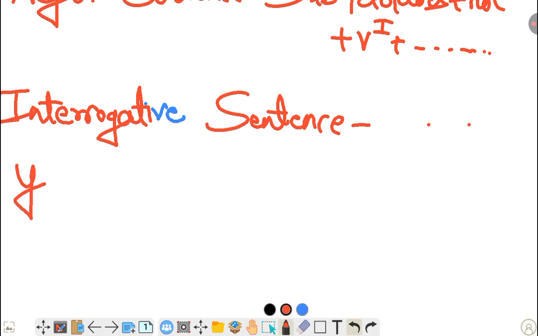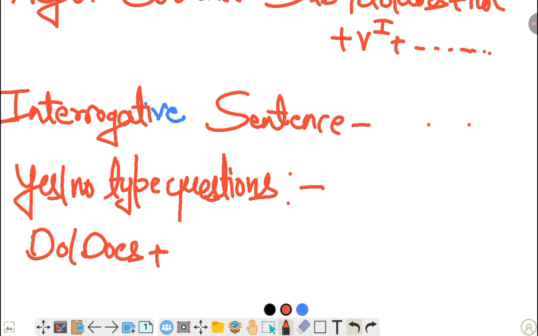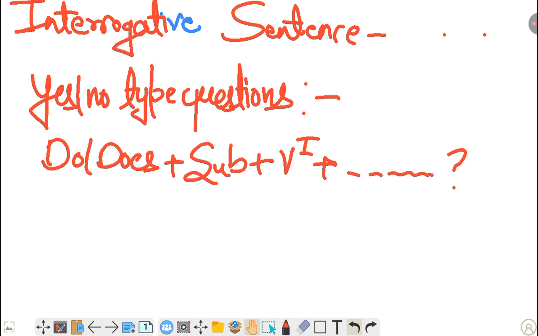First one is yes-no type questions. Yes-no type questions, we know, means questions that can be replied to by saying yes or no. They start with a helping verb. So do or does is the helping verb, plus we use the subject, and plus we use the first form of verb, and other words may or may not be there, and the question mark. Okay, this is the yes-no type question.